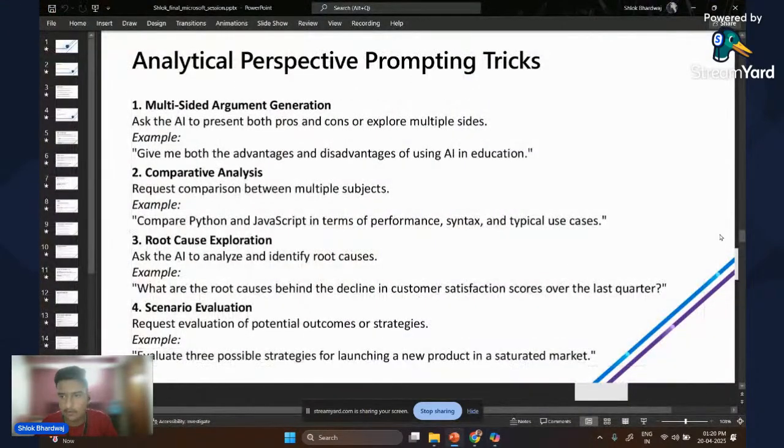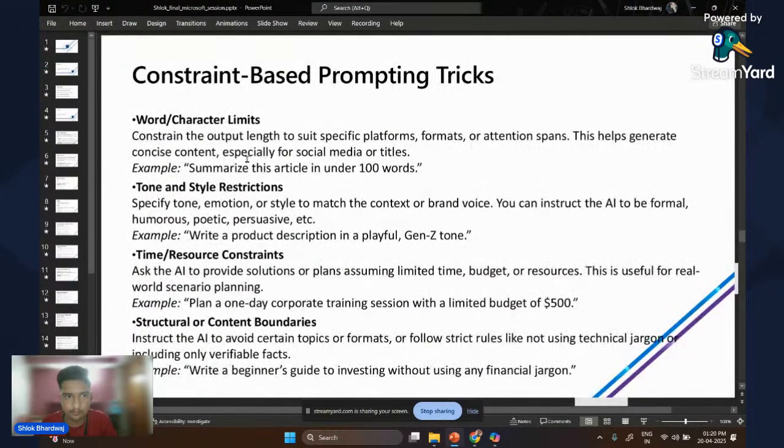Right? Moving forward, we have the constraint-based prompting tricks. As I also explained in the previous slide, constraints are very important so that the answer stays within a boundary and the AI can work upon it, for example with a word or character limit.